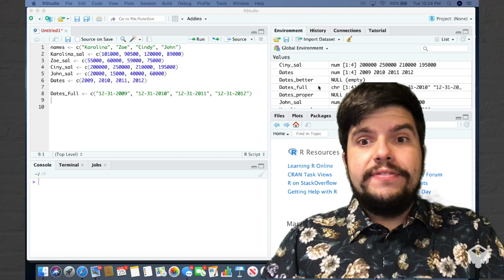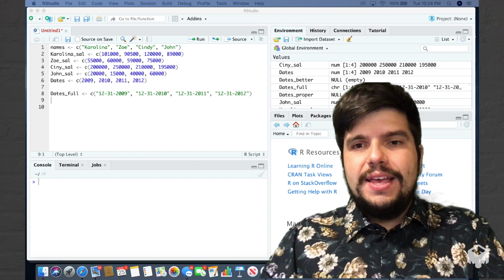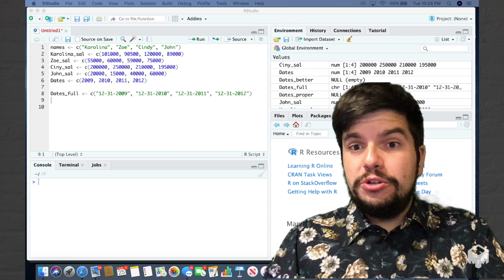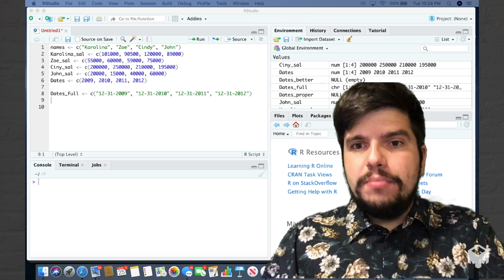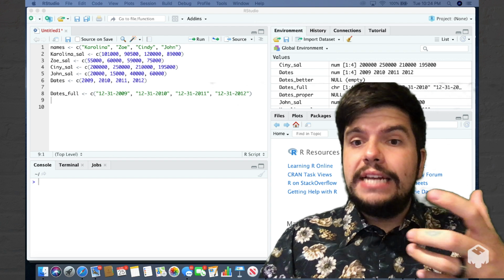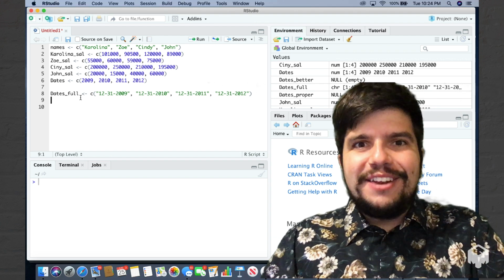What we have in our environment is a character vector, dates underscore full, with 4 elements. The dates here are characters, type character, but they do look like dates. They have the month, they have the day, and they have the year. What we have to do now is convert this to a data type date. To do that, we'll use the as.date function.